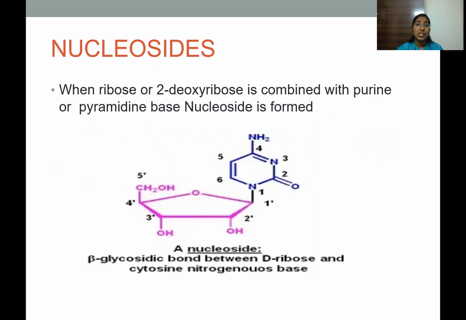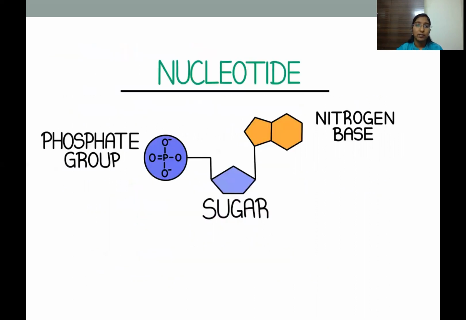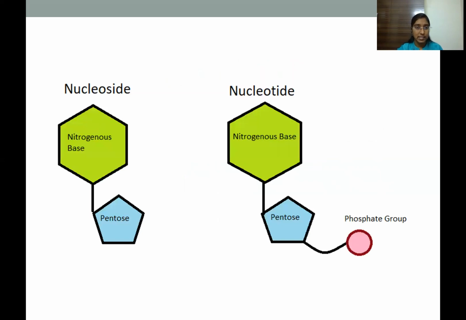Nucleosides. When the sugar is combined with a base, we call it a nucleoside. So when either ribose or deoxyribose sugar is combined with either a purine or a pyrimidine base, we call it a nucleoside. Whereas a nucleotide is a sugar along with a nitrogen base and also the phosphate group. So a nucleotide has 3 components. The first one is sugar plus nitrogen base plus a phosphate group. Here you can see the difference between a nucleoside and a nucleotide.